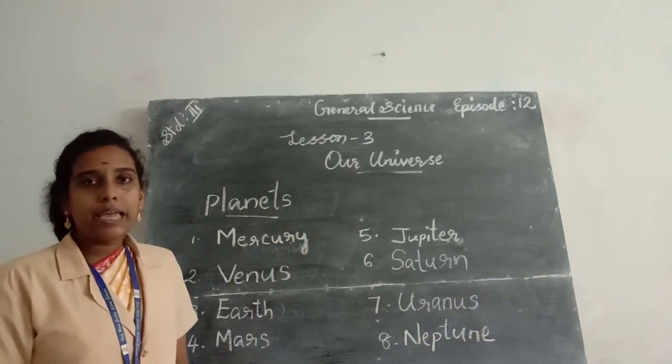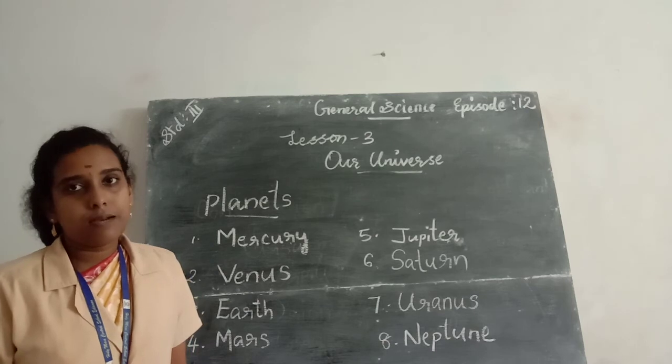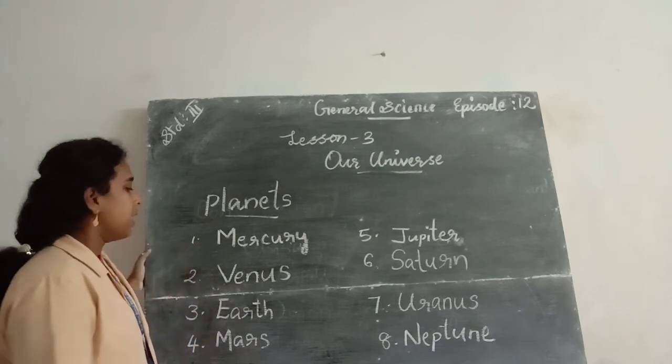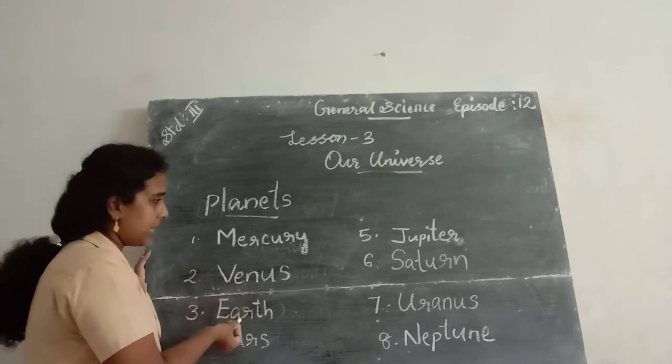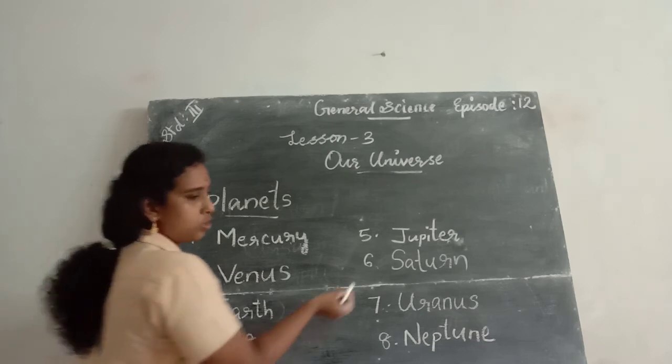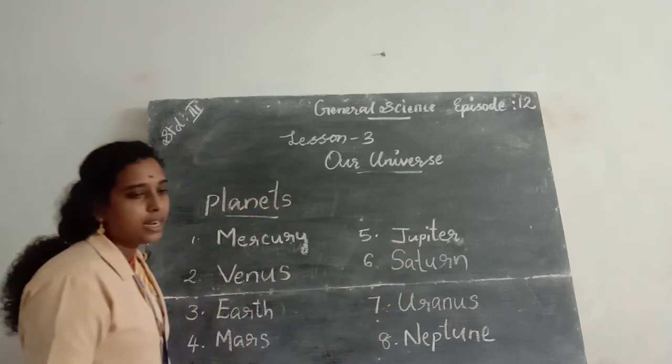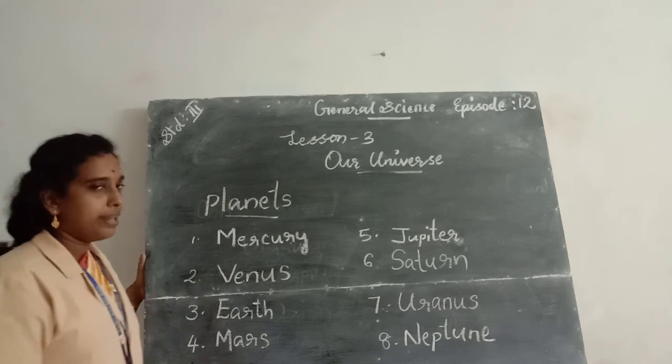These are the 8 planets in our solar system. Mercury, Venus, Earth, Mars, Jupiter, Saturn, Uranus, Neptune.